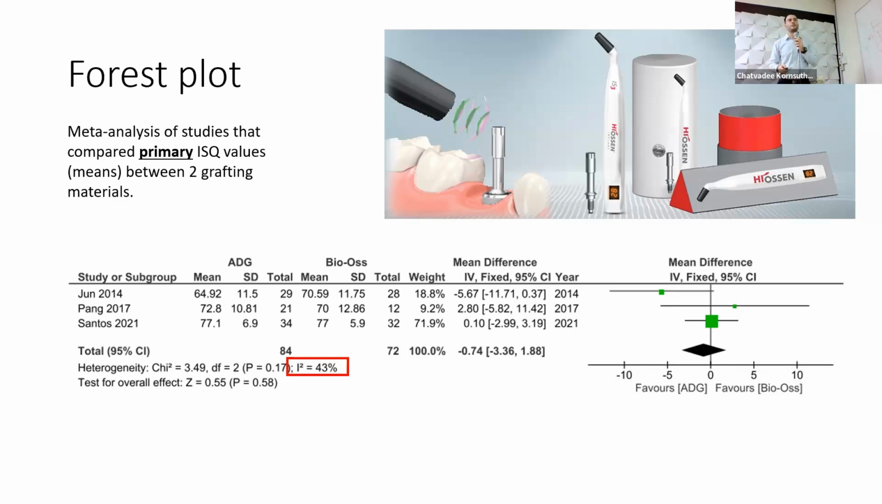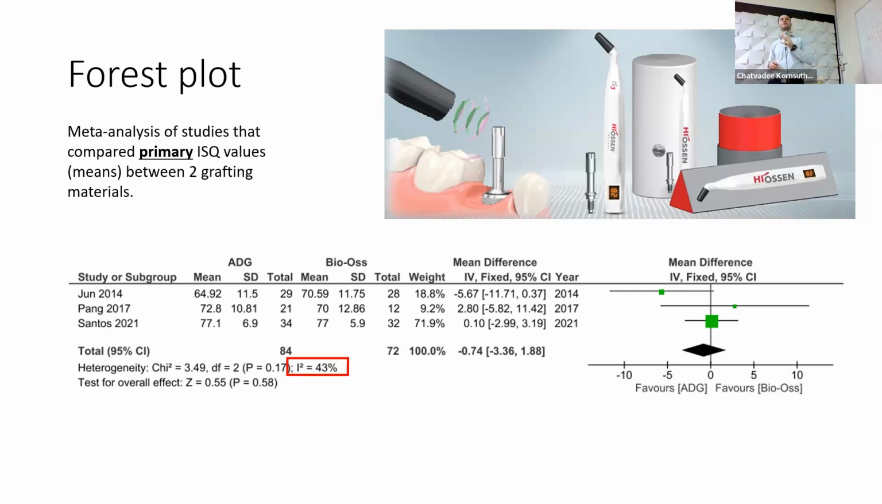So here, for example, let's look at the first study. The first study shows that the ADG has lower value compared to biomass. The second study shows that ADG has a higher value compared to biomass. The third study shows that basically they are the same. And the overall outcome, there is no significant difference in those three studies. So the heterogeneity here represents how different those results are.